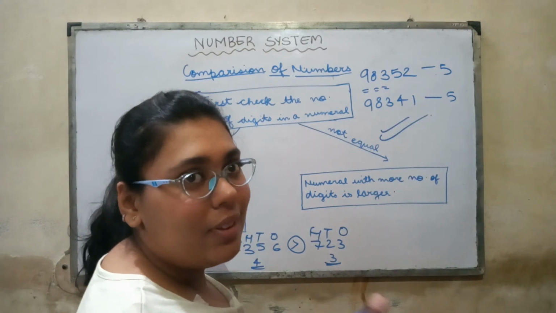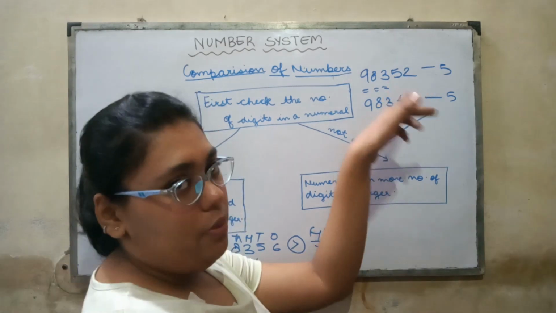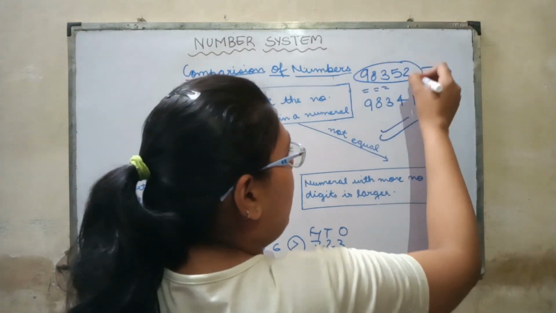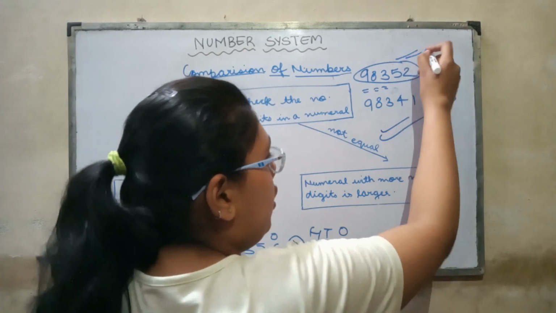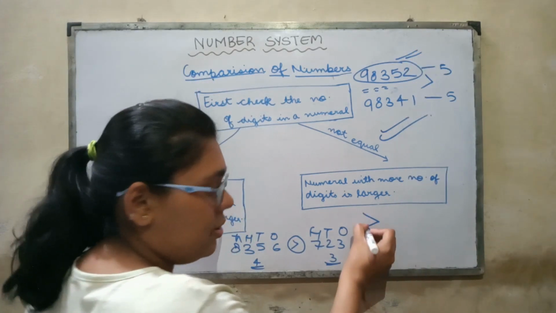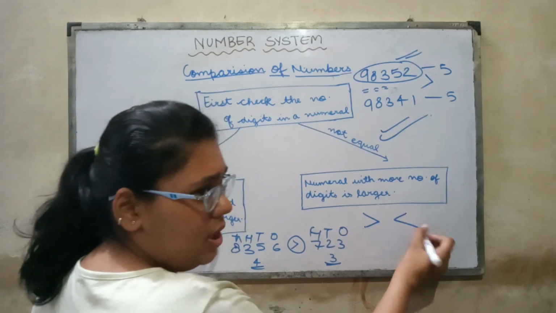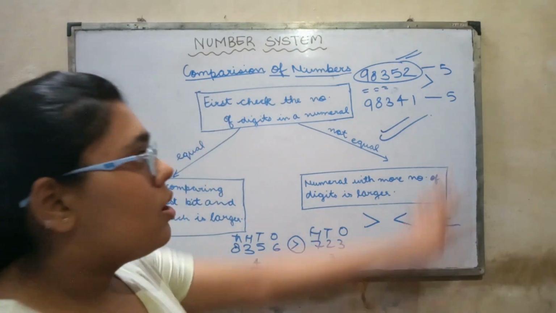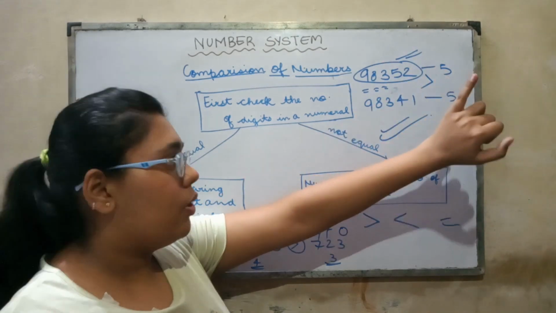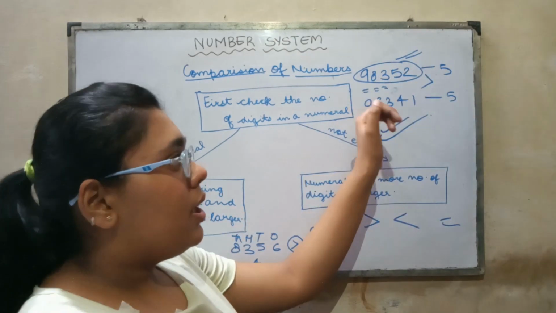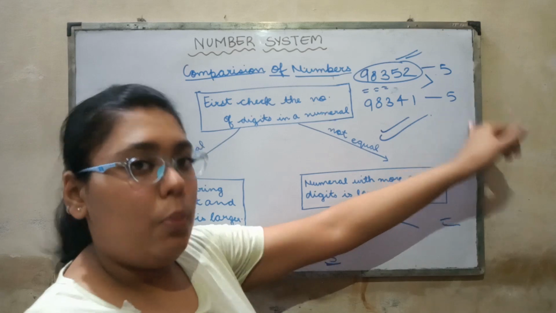Counting aati hai na sabko. So which is larger? 5. So this number will be bigger. Okay, this number will be bigger. You know the comparison signs, I hope. This is greater than, this is less than, and this is equal to. Okay, so 98,352 is greater than 98,341.